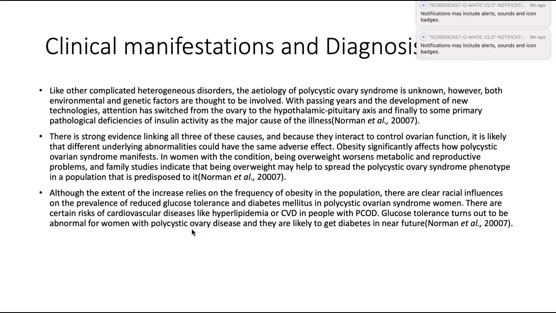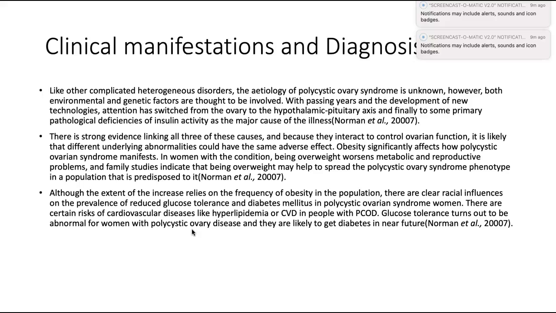Now talking about the clinical manifestations and diagnosis. Like other complicated heterogeneous disorders, the etiology of polycystic ovary syndrome is unknown. However, both environmental and genetic factors are thought to be involved.